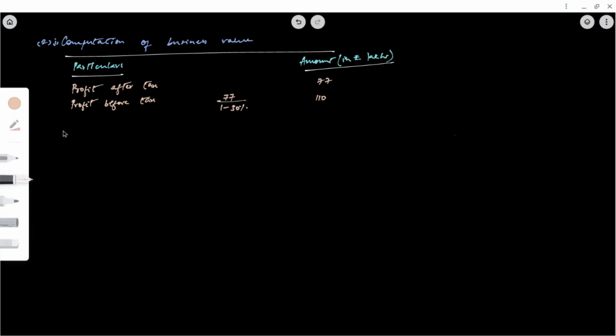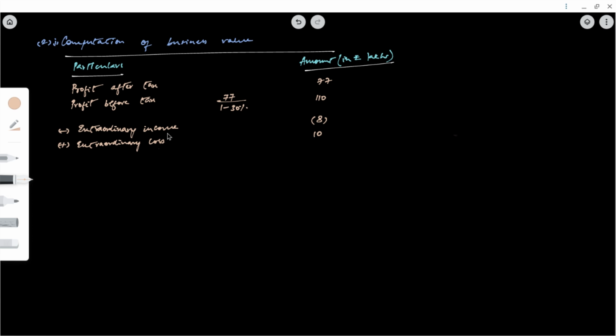So minus extraordinary income plus extraordinary loss, minus 8 plus 10.